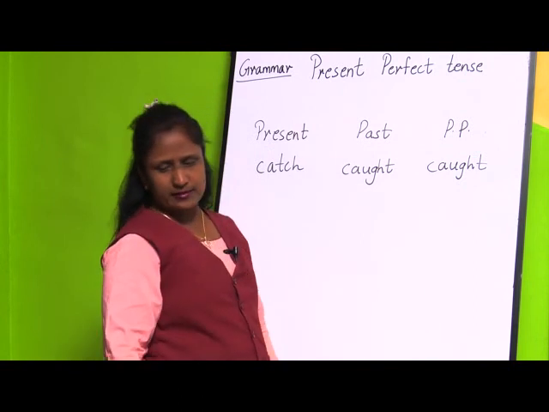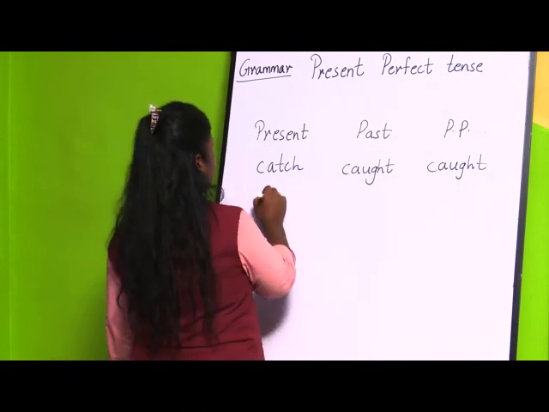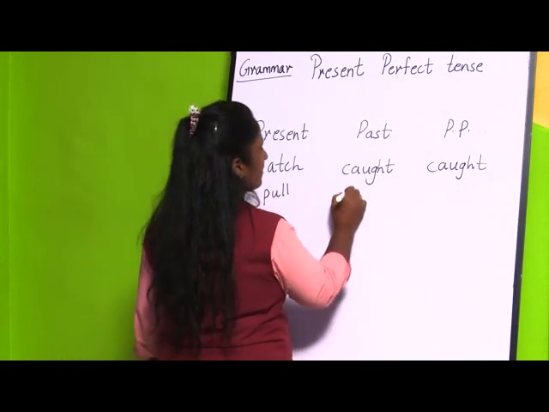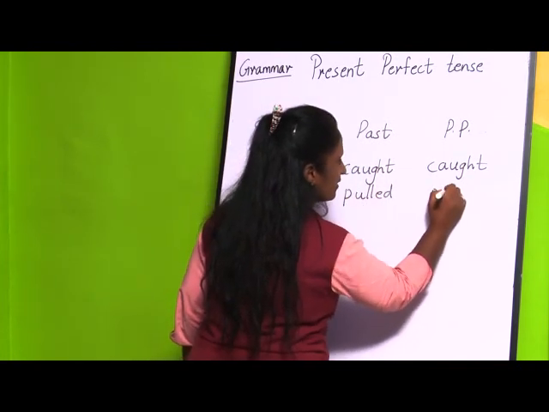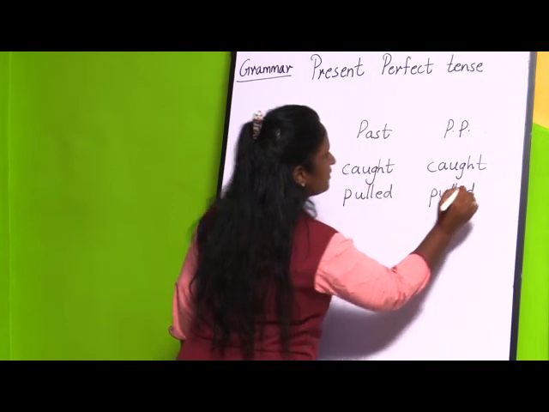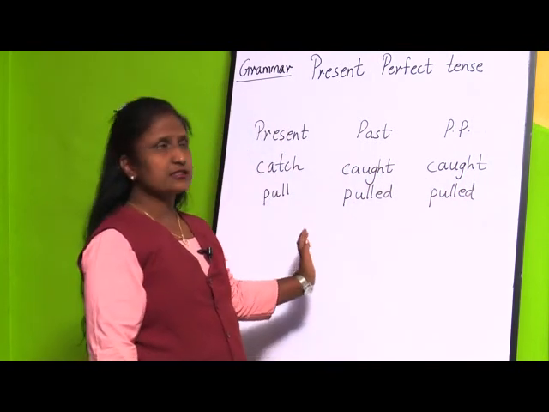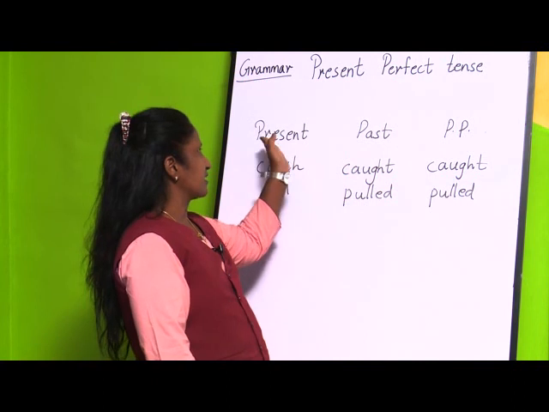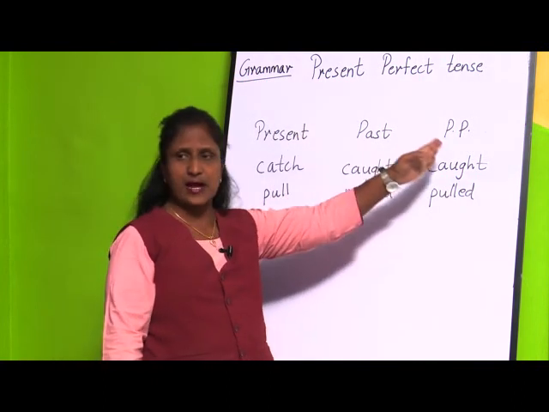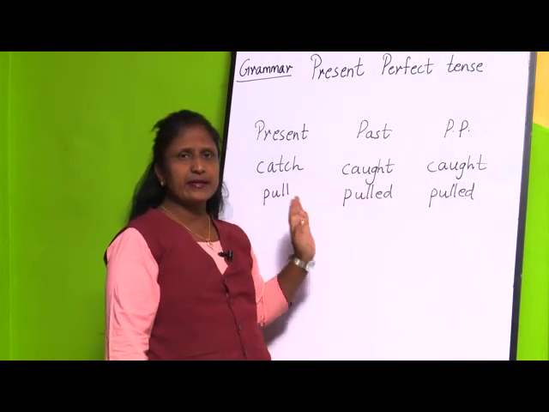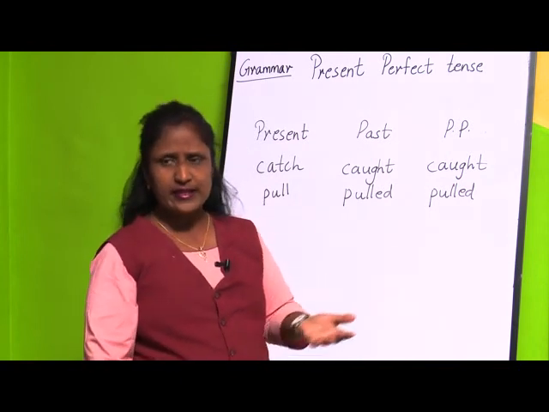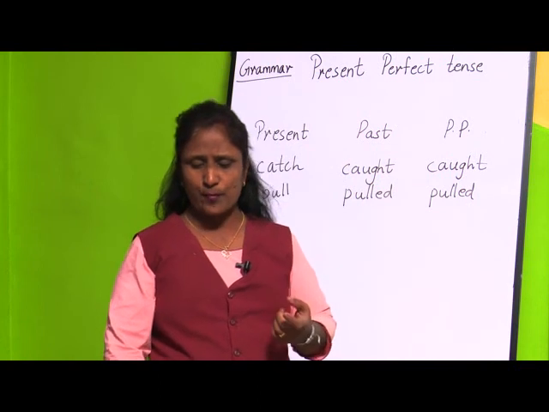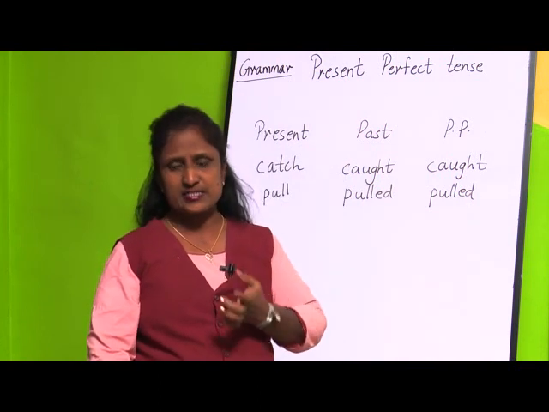If you take another example, pull, the past tense will be pulled. The past participle will again be pulled. So in this way these are the three major forms of the verb, that is present tense, past tense and past participle. This will be used in the case of the present perfect tense. Okay. Now the next thing is, how are we going to form the past and past participle forms?